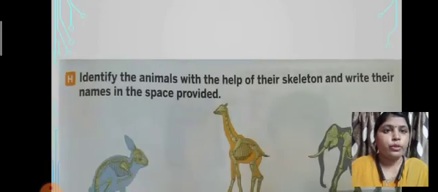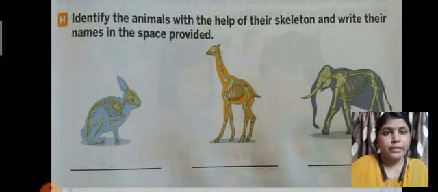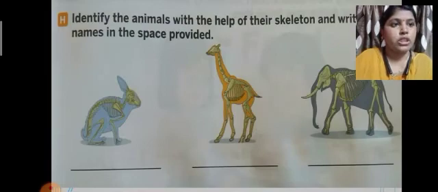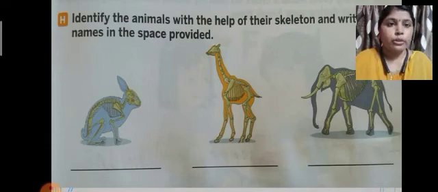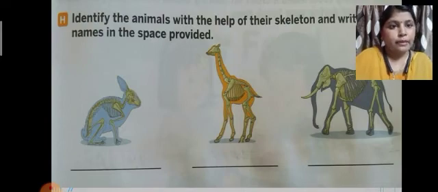Now let us move to the next exercise, and that is exercise H. See, this exercise is also HOTS. Identify the animals with the help of their skeleton and write their names in the space provided. Students, these are not only pictures of animals, they are pictures of the skeletons of the animals. So it is your duty to observe each and every skeleton properly, identify which animal it is, and then write the name of the animal under that picture, because they have given us a line or space.